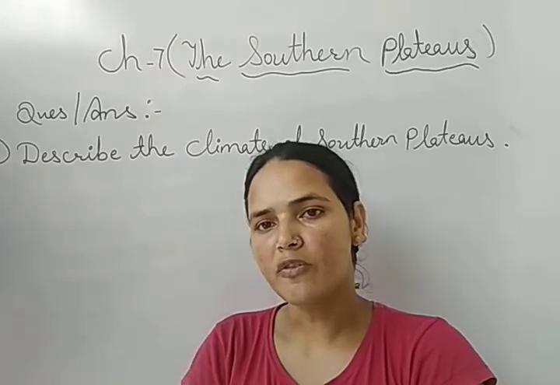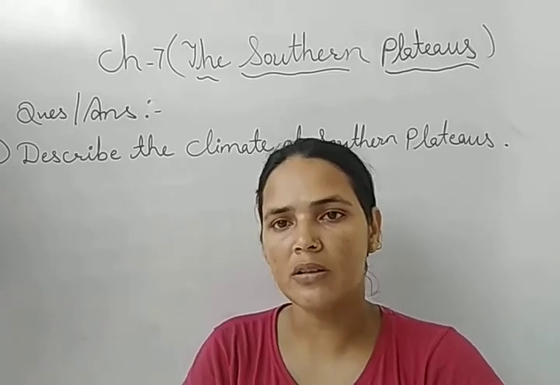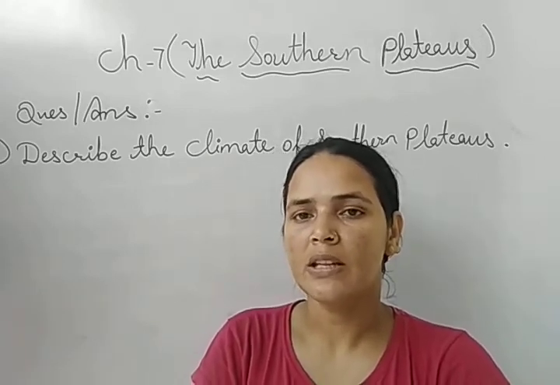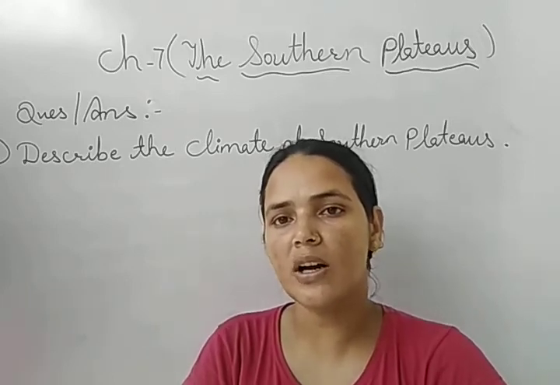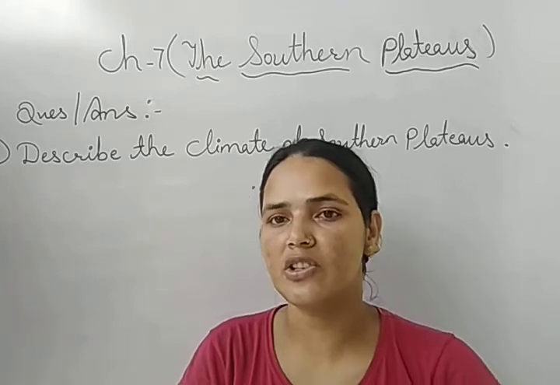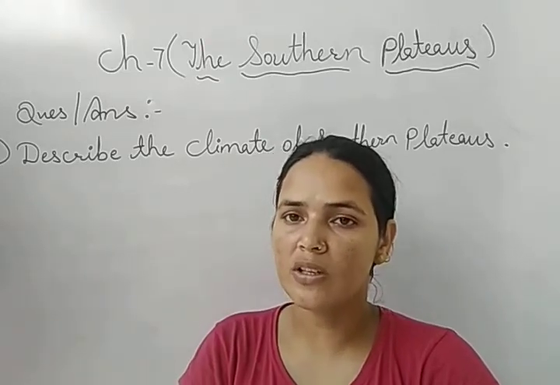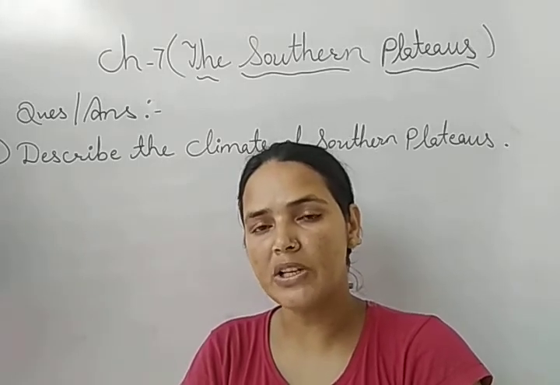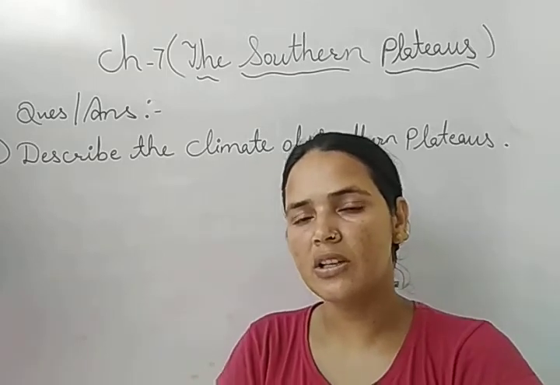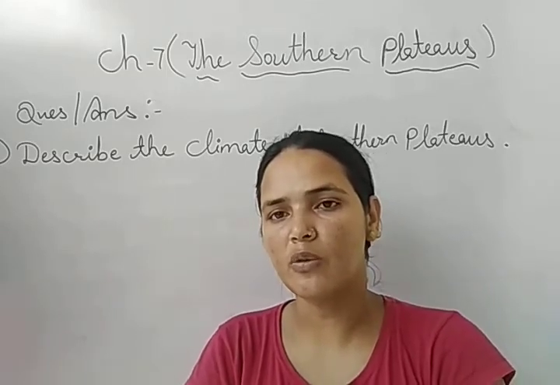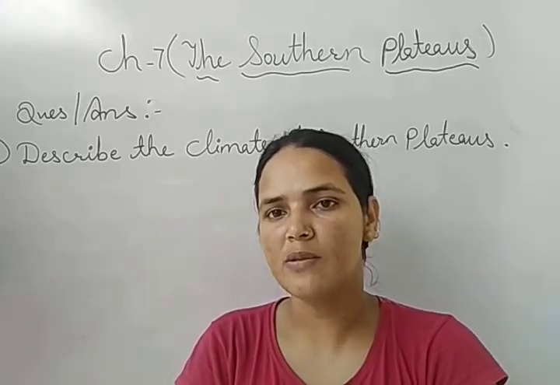The northern part of the Deccan Plateau is much drier in comparison to the southern part. The middle part is much hotter in comparison to the other areas which lie along the coastal region. Some parts are getting rainfall, some parts are hot, some parts have normal temperature even in the summer season. So there is a lot of variation in the climate of the Deccan Plateau. So the answer we can say is that the overall climate of the Deccan Plateau is moderate.